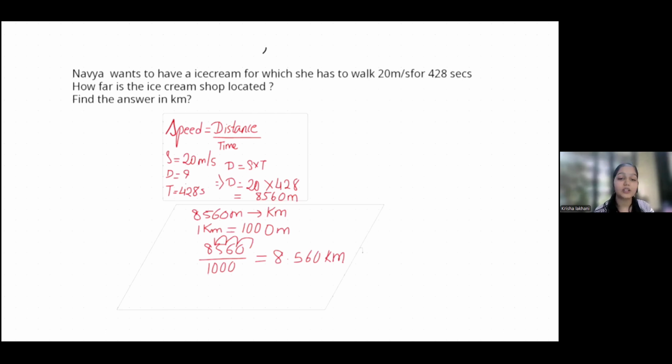Now, if we have found the answer in meter, then we have to just convert it into kilometer. From meter to kilometer, we have to divide by 1,000 because 1 kilometer is equal to 1,000 meter. So we have to do three decimal shifting: 1, 2, 3. So here we get the answer as 8.560 kilometer. If you don't write the zero, that's completely okay. But the answer must be in kilometer.